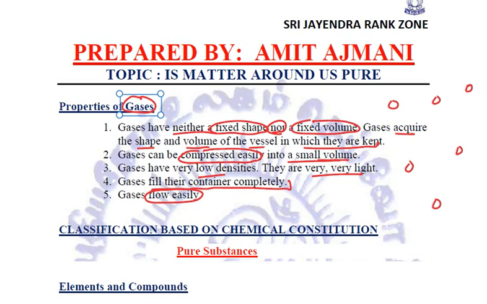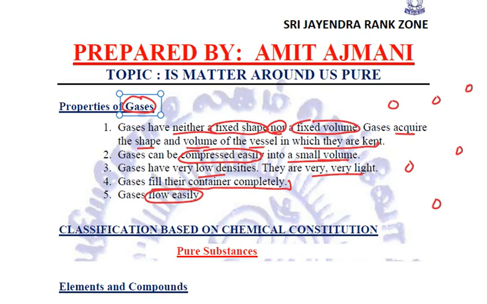In solids, the particles are very tightly packed. In liquids, they are comparatively loosely packed, and in gases, they are very loosely packed. Okay, so these were the three states of matter. Nowadays, if you are aware, we have got two more states also: plasma and Bose-Einstein condensate. But still, we don't have exact idea about these states. So normally we'll be talking about solids, liquids and gases only.